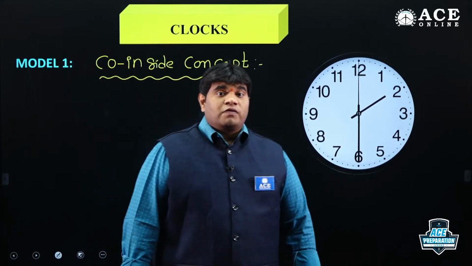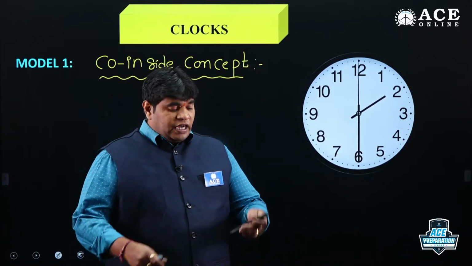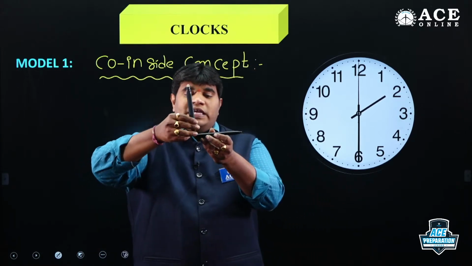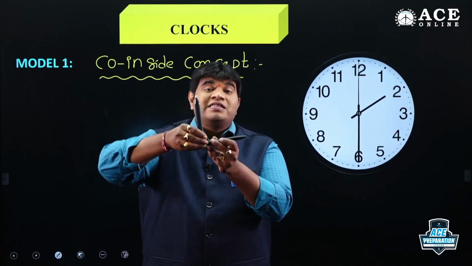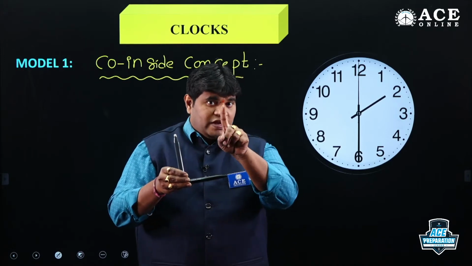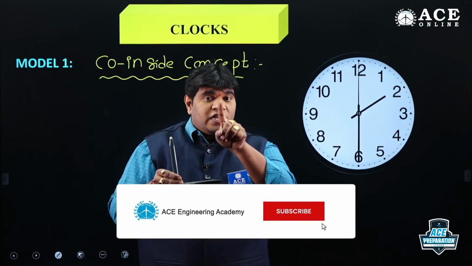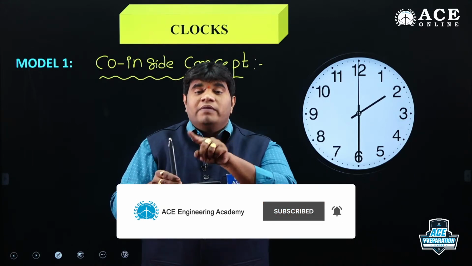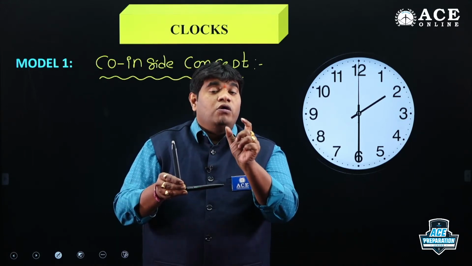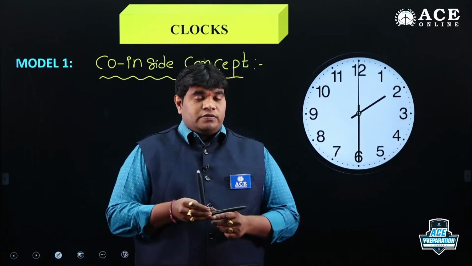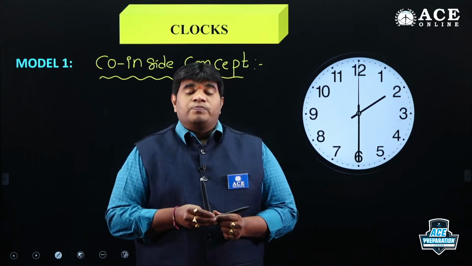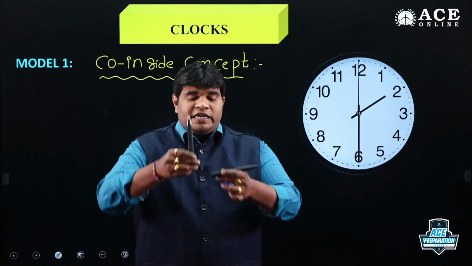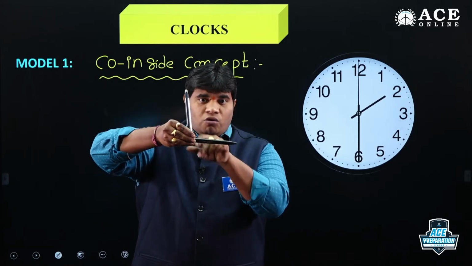Suppose the time runs from 3 to 4 o'clock. 3 to 4 means how many hours? Only 1 hour. In the span of that 1 hour, how many times do the minute hand and hour hand coincide? That is my question. At exactly 3 o'clock, there is no coincide.